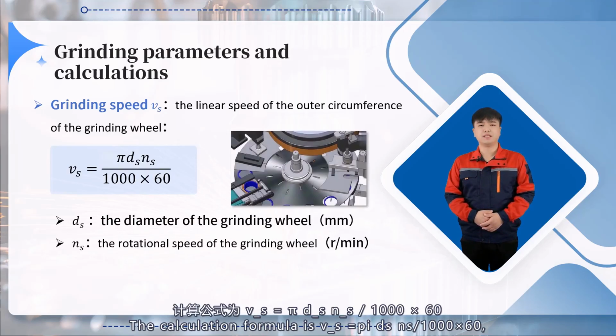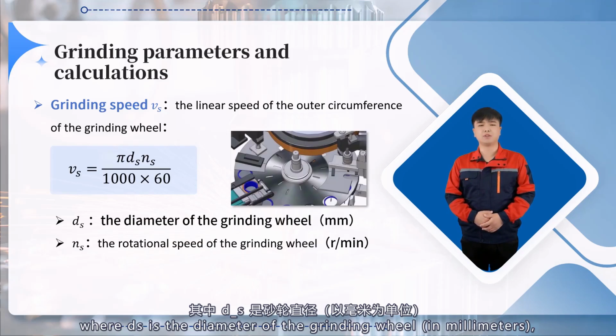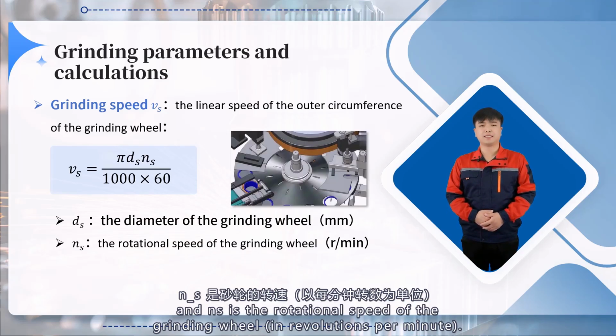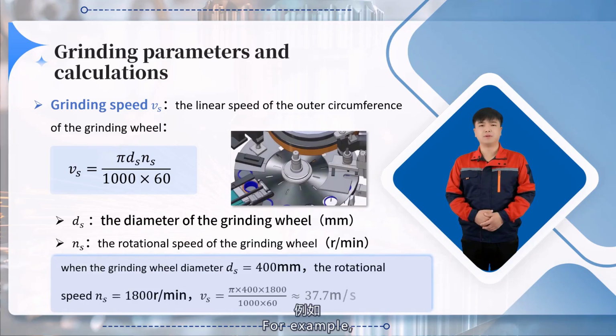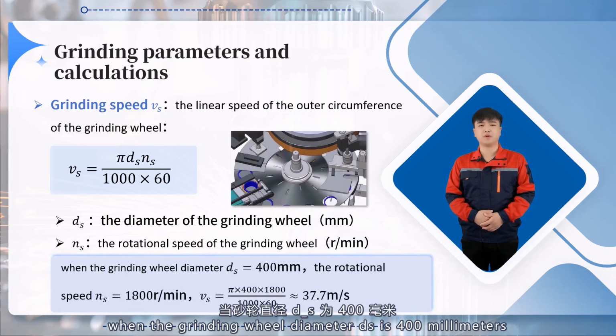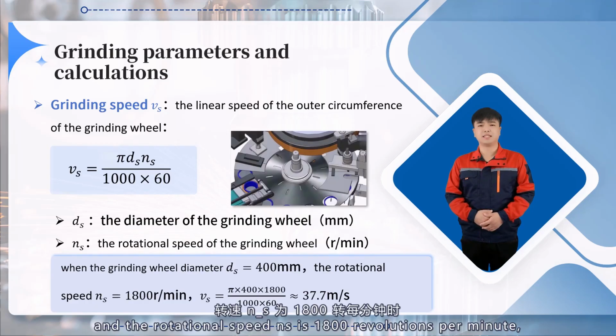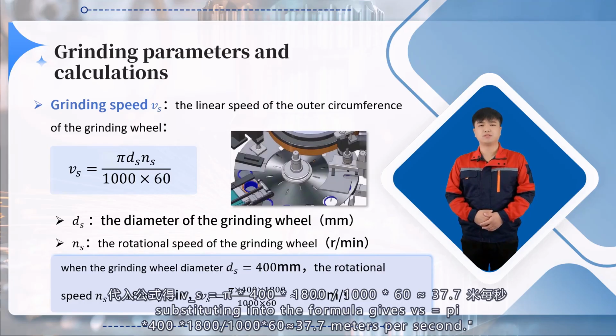The calculation formula is Vs equals pi times ds times ns divided by 1000 times 60, where ds is the diameter of the grinding wheel in millimeters, and ns is the rotational speed of the grinding wheel in revolutions per minute. For example, when the grinding wheel diameter ds is 400 millimeters and the rotational speed ns is 1800 revolutions per minute, substituting into the formula gives Vs equals pi times 400 times 1800 divided by 1000 times 60, which is approximately equal to 37.7 meters per second.